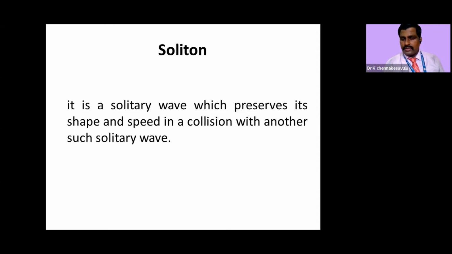What is a soliton? It is a solitary wave which preserves its shape and speed in a collision, or in an addition or subtraction by another wave.